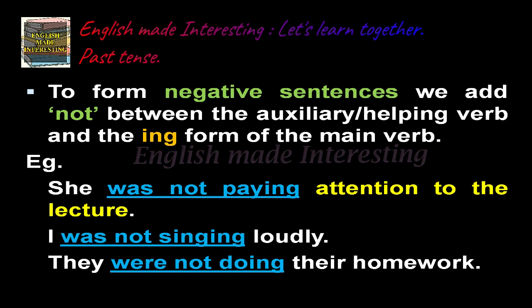To form negative sentences, we add not between the auxiliary or the helping verb and the ing form of the main verb. Example, she was not paying attention to the lecture. I was not singing loudly. They were not doing their homework. Hope it's clear.